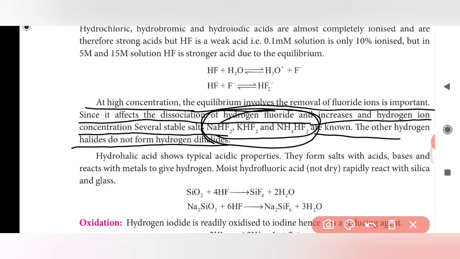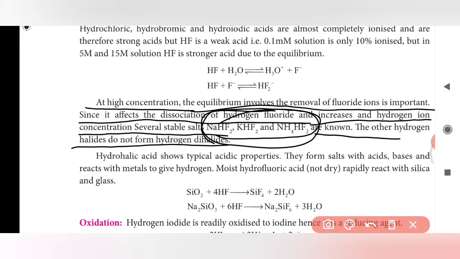So almost always HF will be stored in a plastic bottle only, not in a glass or silica bottle, because if you fill hydrofluoric acid in a silica or glass bottle, it readily reacts with it to give various products.